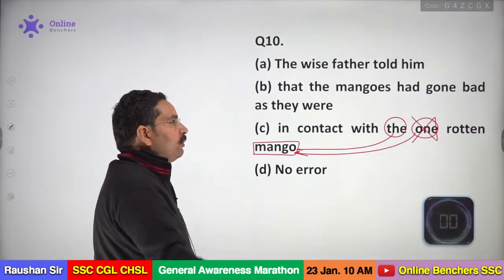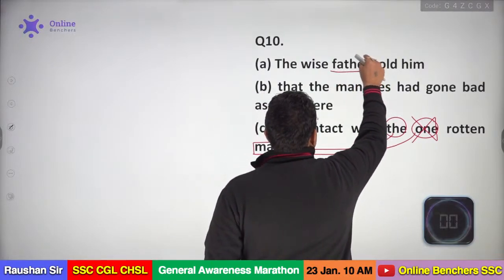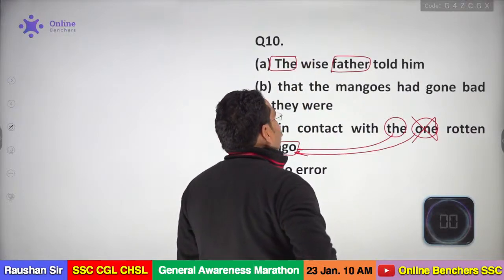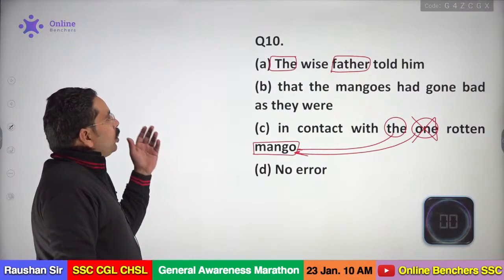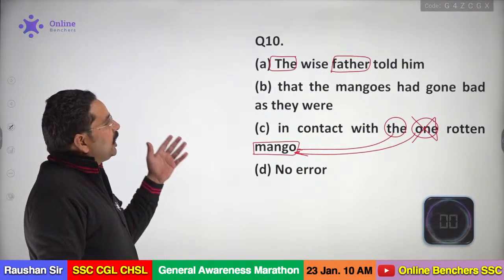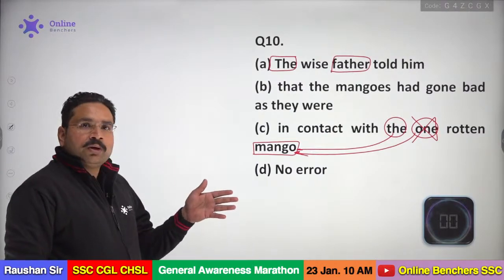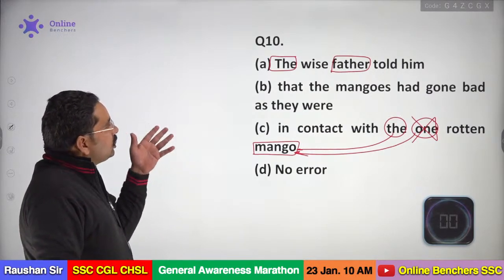Another answer I want to explain. Sometimes you have a problem because we never use the article "the" before blood relations, like father, mother, brother, sister. We never use the article "the" before them, okay? But you can use it here because of "the wise father". The father can be anyone, like the father of a church. It can be a priest, okay? So you can use "the" here.